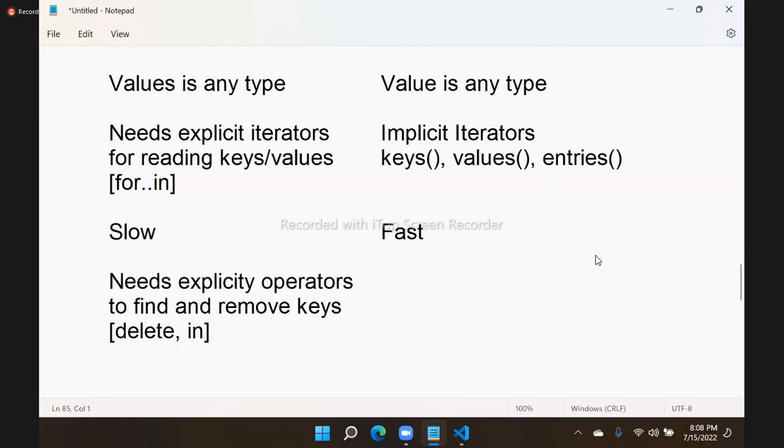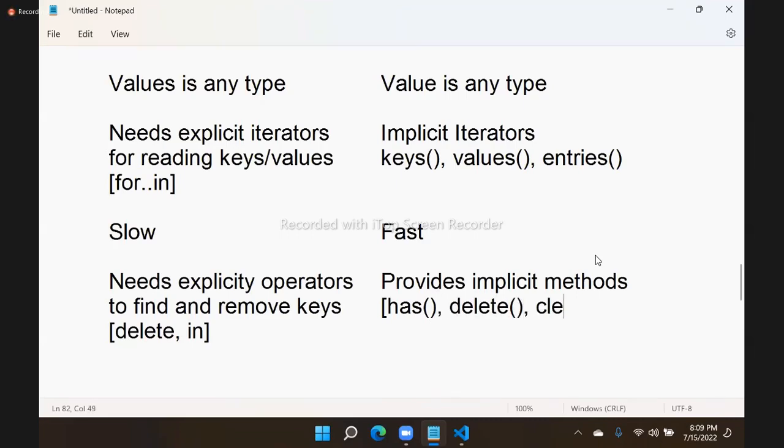We need explicit operators. But the advantage with map is it provides implicit methods. That means it has methods like has, delete, and clear, which are used for deleting keys and verifying keys easily.